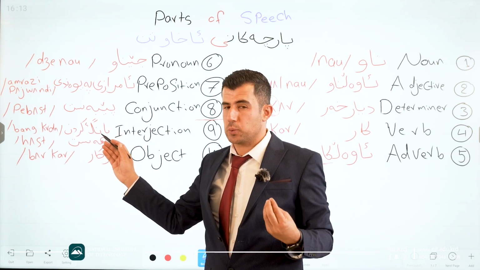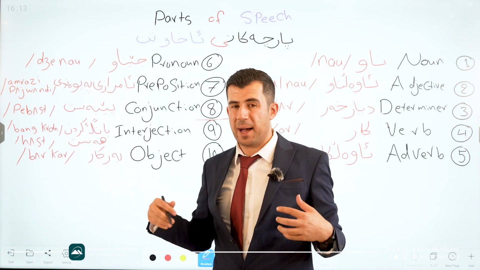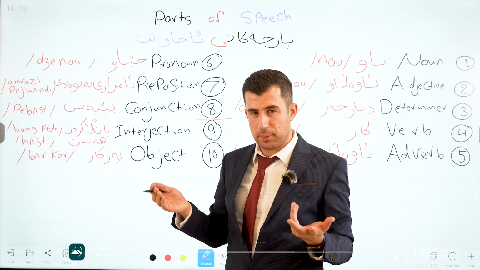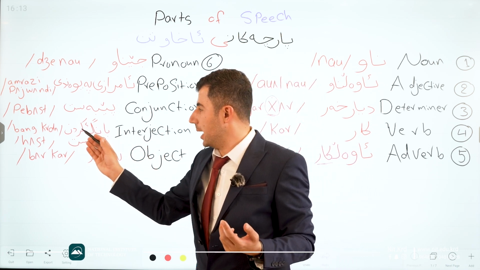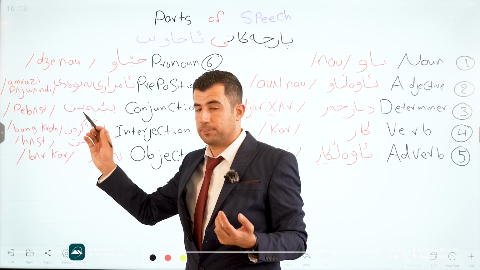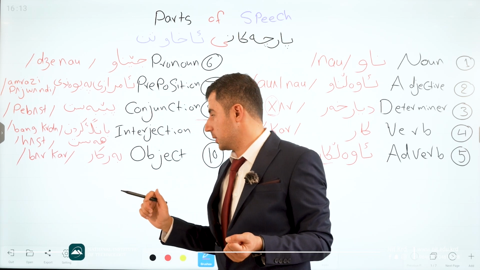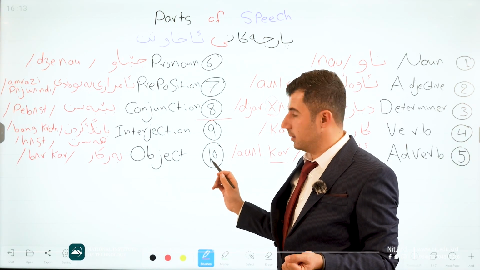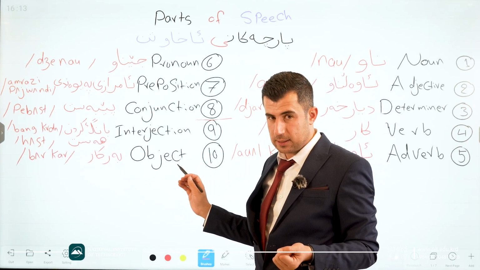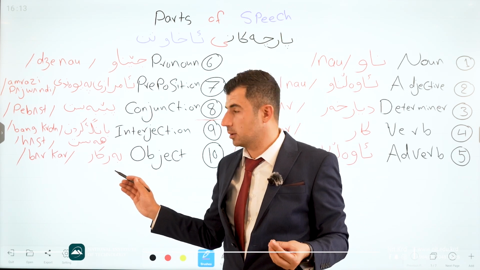In Kurdish language we say bankirden, or sometimes we say amrazi hast. Both are correct. Good. How we say bankirden is like here, bankirden. Good. And hast, amrazakani hast. Good. Number 10, which is object. Object. In Kurdish language we say berkar.